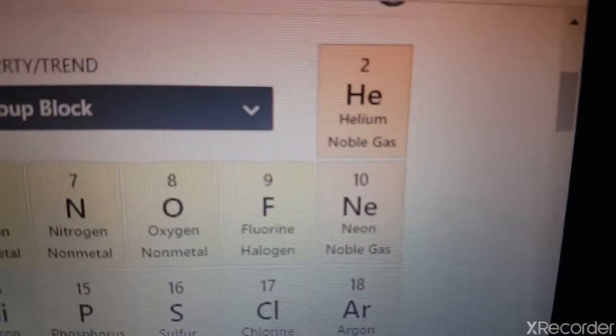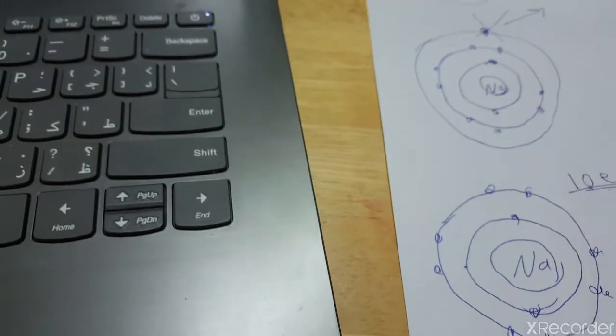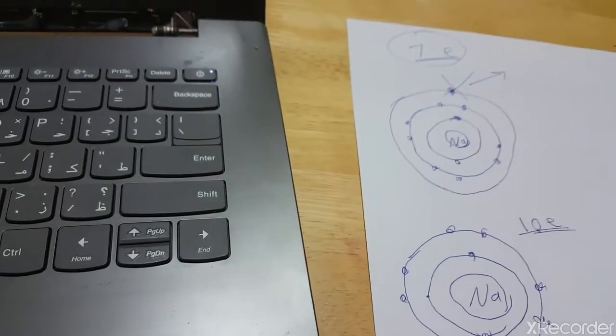What is written under neon? Noble gas. The sodium wants to be like neon, a noble gas.